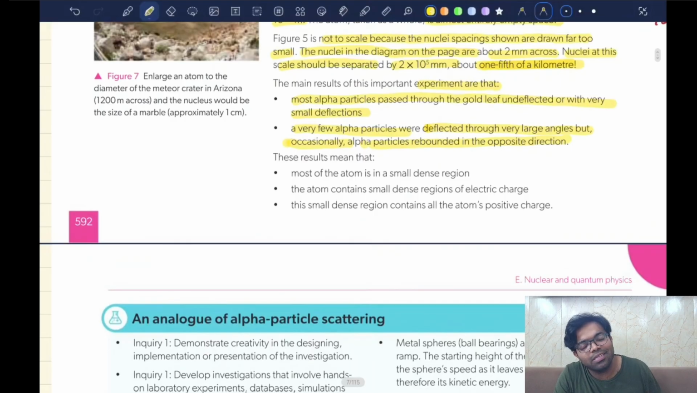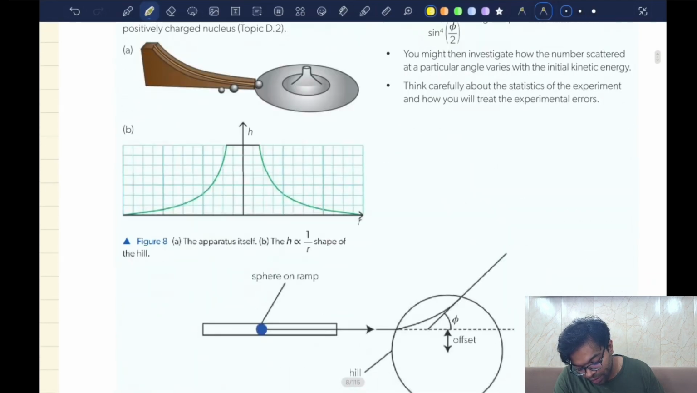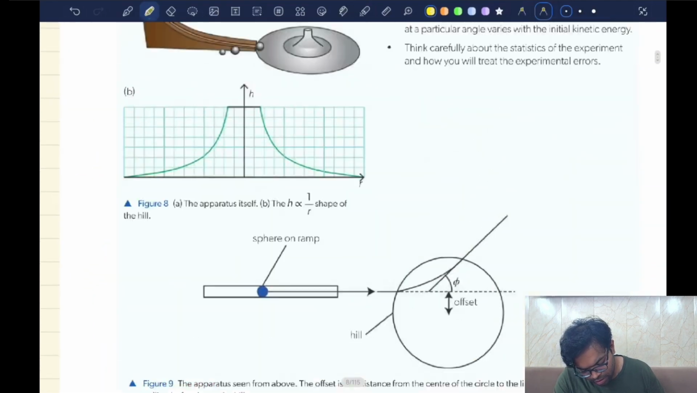Now, what were the results that this experiment gave us? One, the atom contains small dense regions of electric charge. The small dense region contains all the atom's positive charge. Is that it?